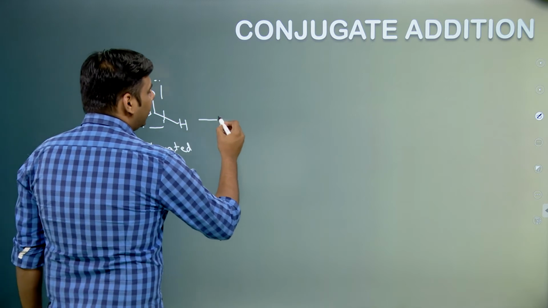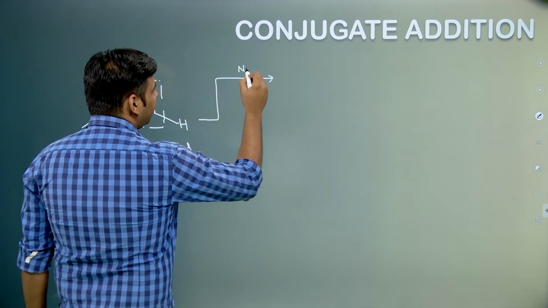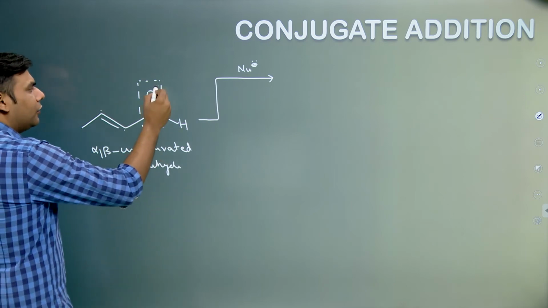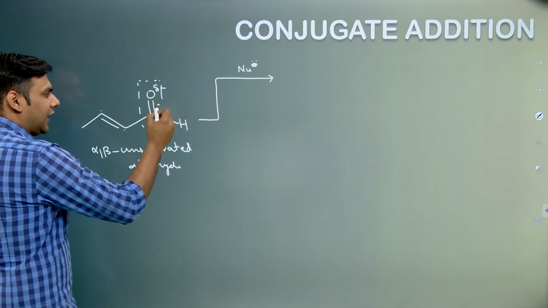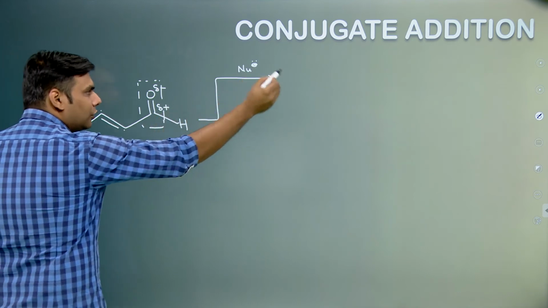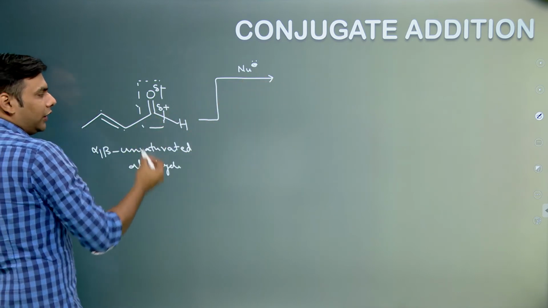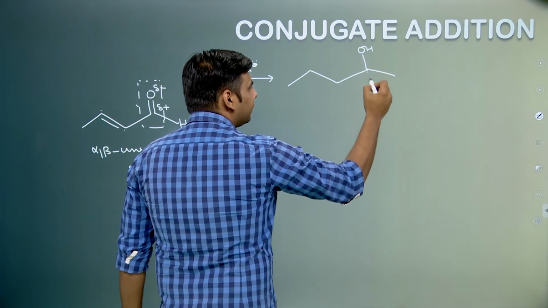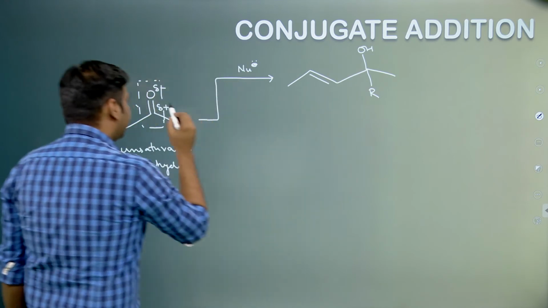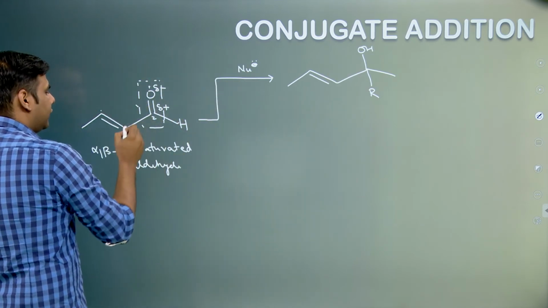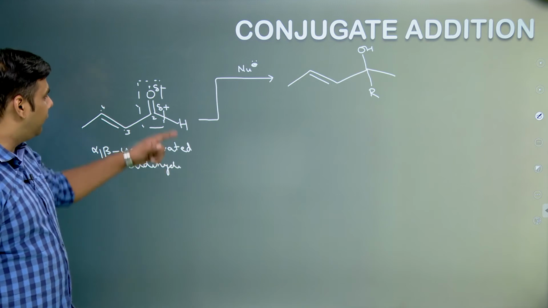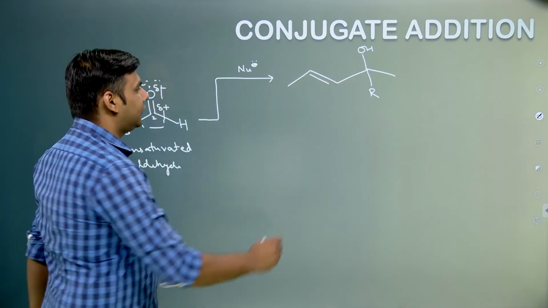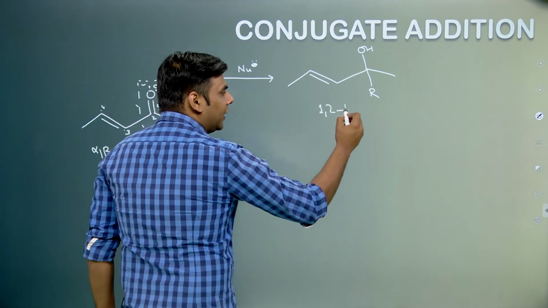Now, when we add any nucleophile to it, there are two types of addition which are possible. Here we know that oxygen will have some negative charge and carbon will have some positive charge. So this nucleophile can attack this carbonyl carbon and the bond gets polarized, so we can form something like this. Now, if we label this as 1, this as 2, this as 3 and this as 4, basically what is happening is addition on 1 and 2. So this reaction product is also called the 1,2 addition product.